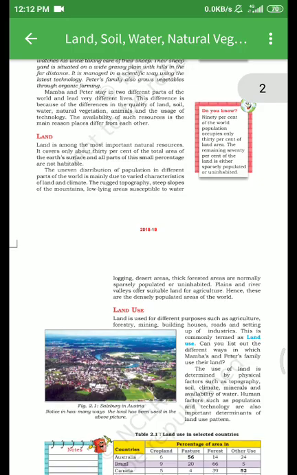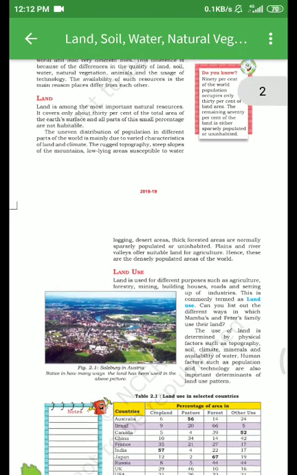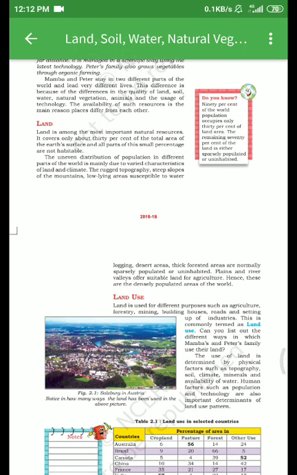The next is land use. Land is used for different purposes such as agriculture, forestry, mining, building houses, roads and setting up industry. Remember what kinds of uses of land there are. This is commonly termed as land use.